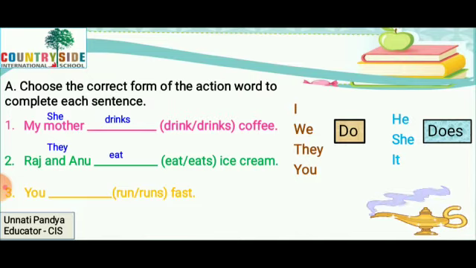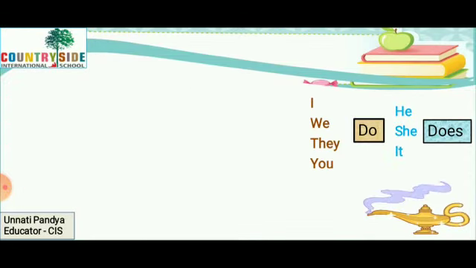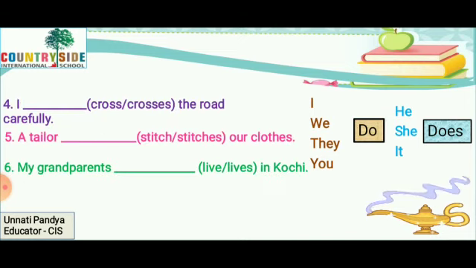Third, you dash fast. You do. Can you see it in the golden rule? So you run. Fine. So you run fast. Fourth, I dash the road carefully. With I, which form comes? Do. I do. So what is the do form of cross? Is it cross or is it crosses? It is cross. So I cross the road carefully.